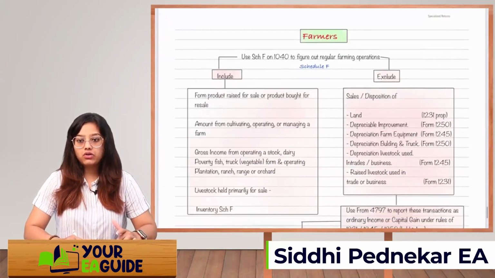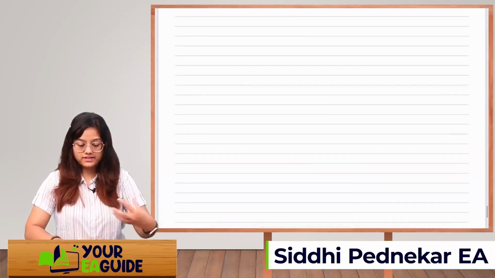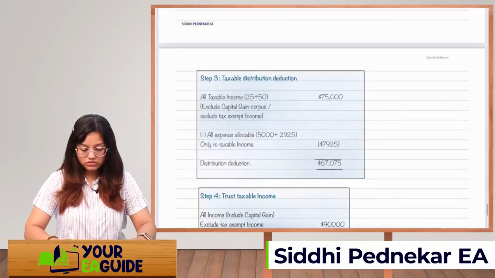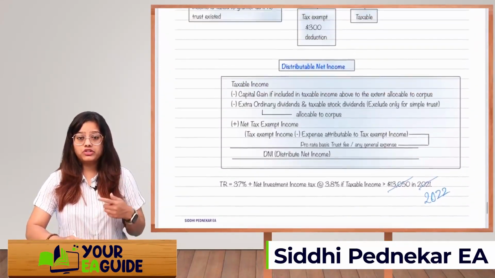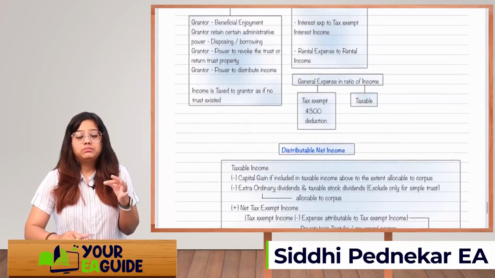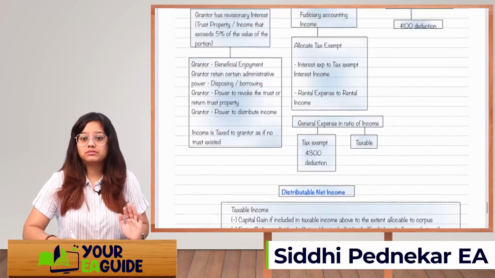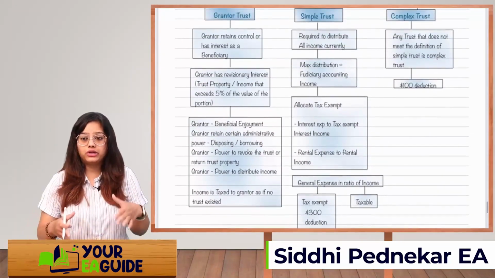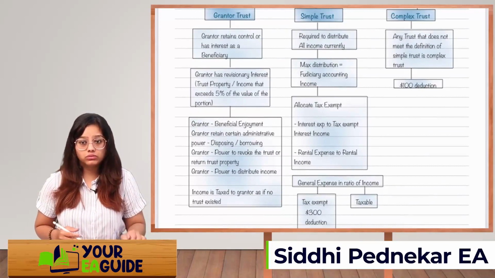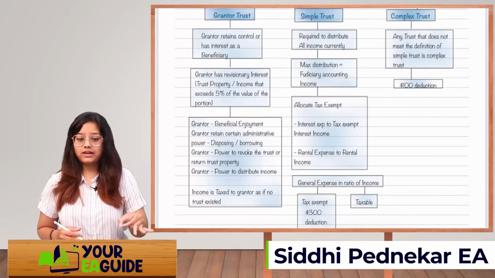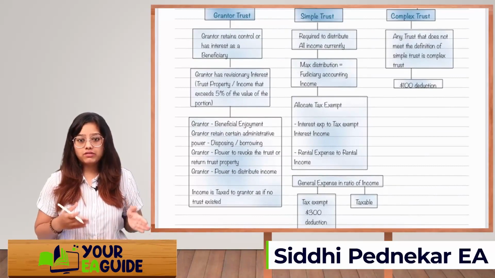Next, we are going to start with farmers in the next session. Okay, so I want you guys to revise it again and again and again. Cumulative revision will be the key to success, I can say. It's not like today you're doing chapter 1, chapter 2, and then chapter 3, 4 you take after 1 week. No, daily at least sit and revise one topic and then revise it cumulatively.